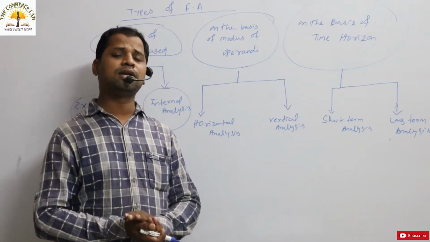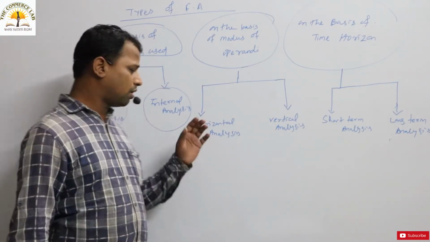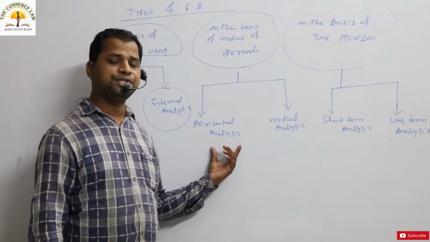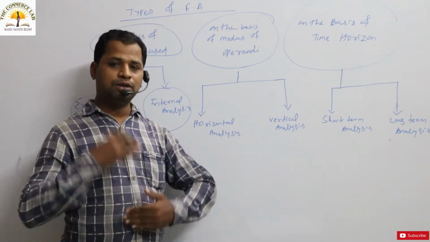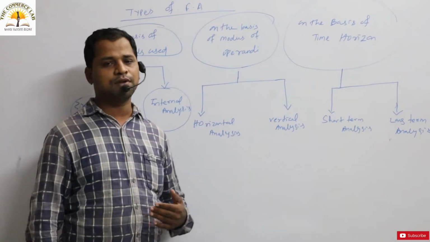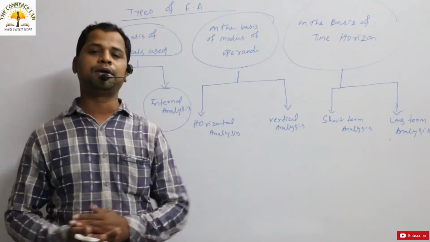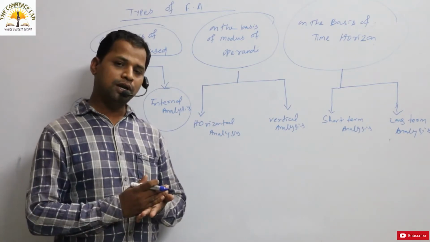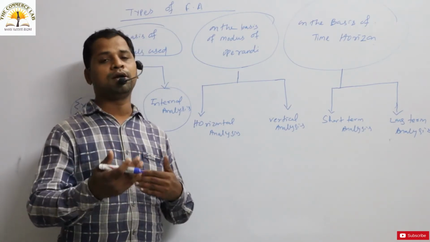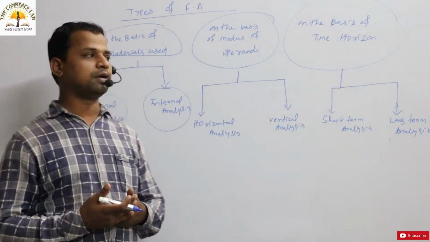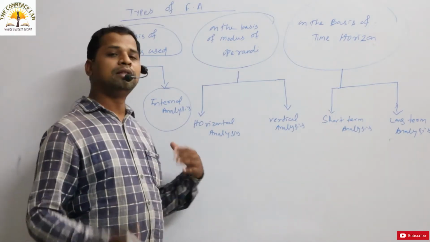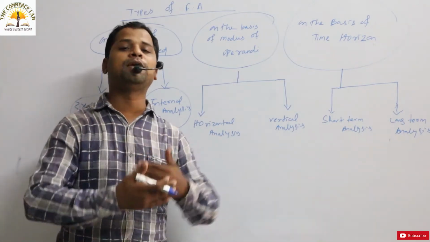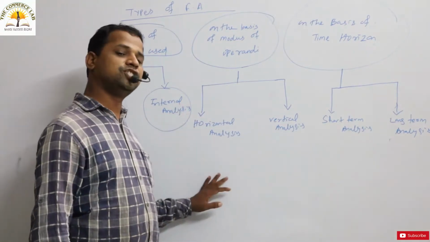What is horizontal analysis? What is vertical analysis? In the case of horizontal analysis, you have to compare the balance sheet and the income statement over a year period. You have to compare the balance sheet as well as the profit and loss account for a 2 year period or more than 2 year period. So you need to compare the financial statement over a period of time. That is known as horizontal analysis.